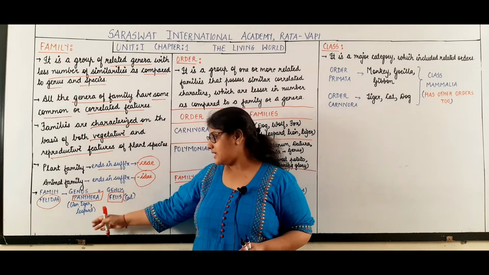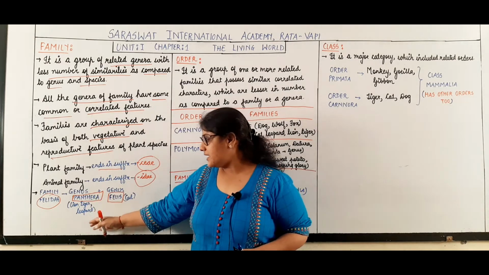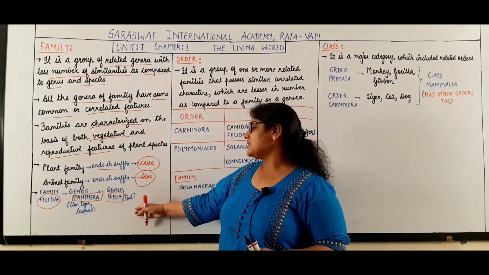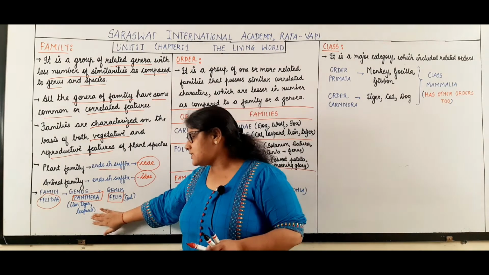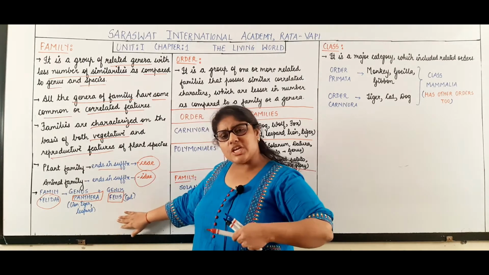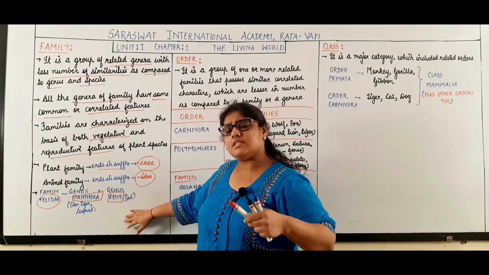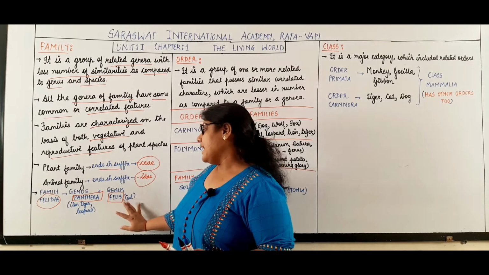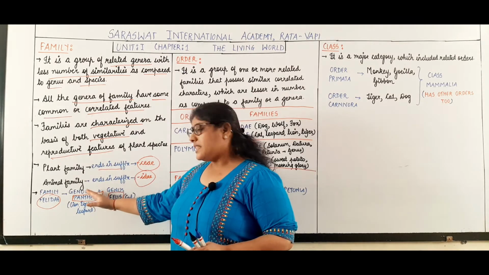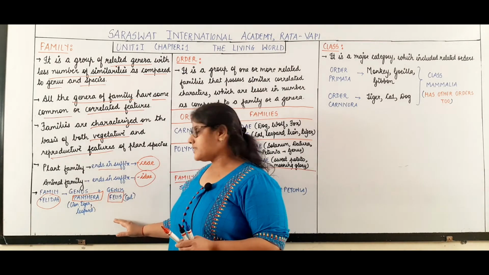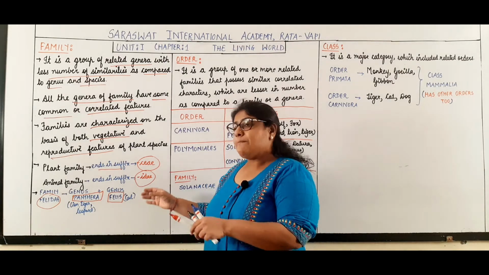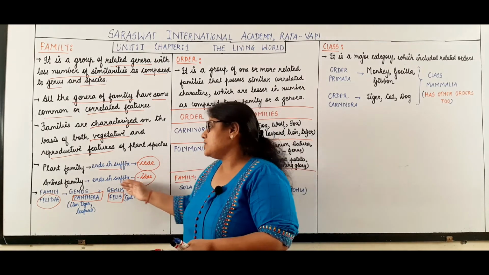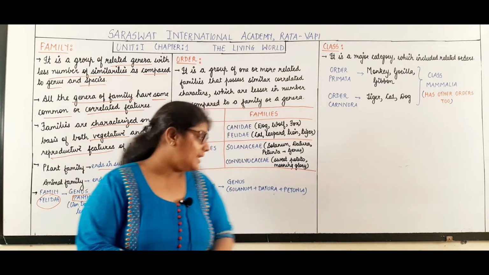Genus Panthera consists of the lion, tiger and leopard, and Felis is the genus which includes the cat. These organisms share certain common characteristics, and hence both these genera, Panthera and Felis, are placed into a family called Felidae.